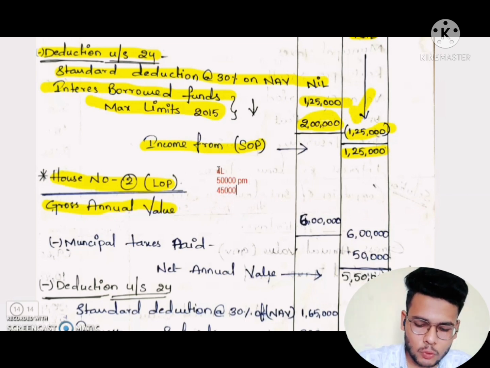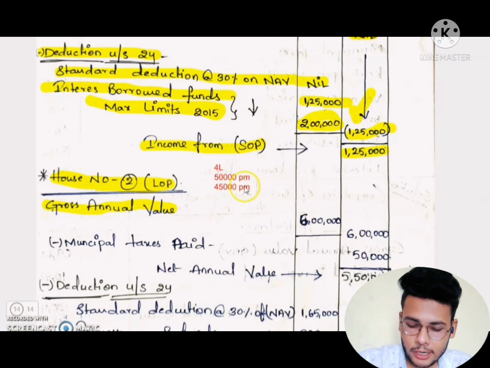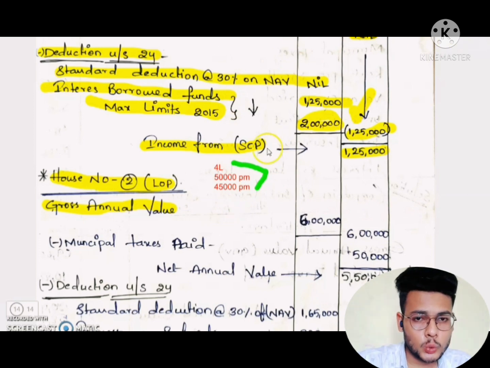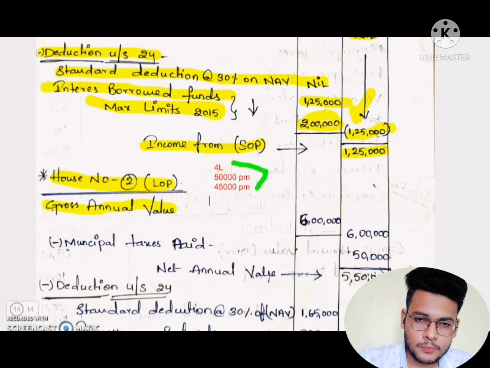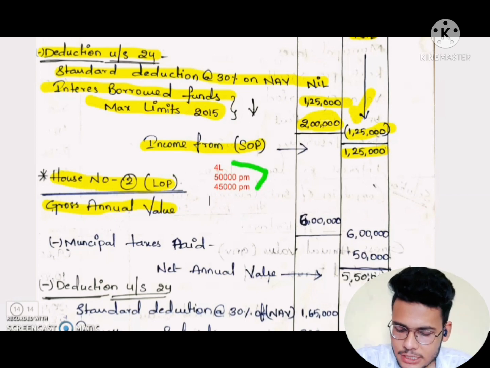House 2: municipal value is 4 lakhs rupees, fair rental value is 50,000 per month, actual rental value is 45,000 per month. Okay, so municipal value 4 lakhs rupees we have to write, fair rental value 50,000 per month. So 50,000 into 12 because 12 months, so that is 6 lakhs rupees, and actual rental value is 45,000 per month, that is 5,40,000.